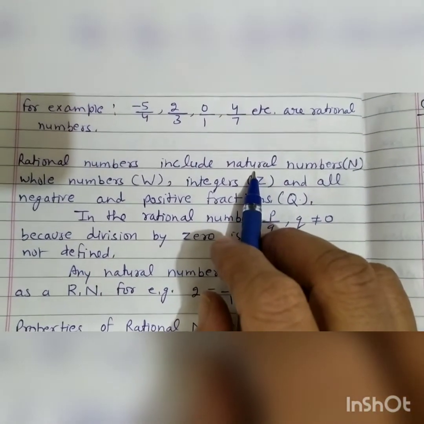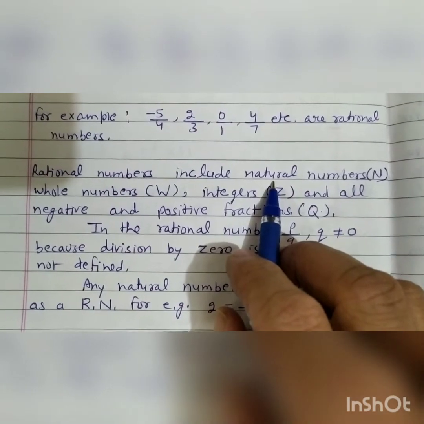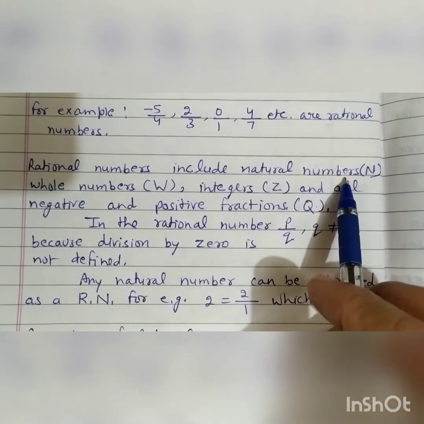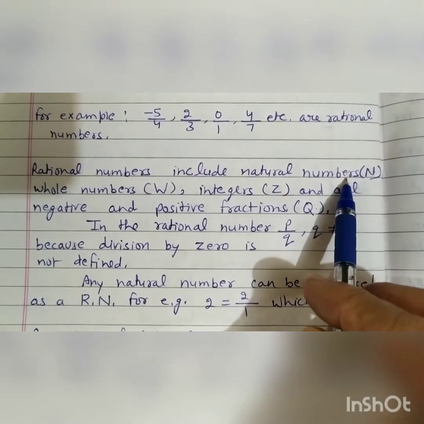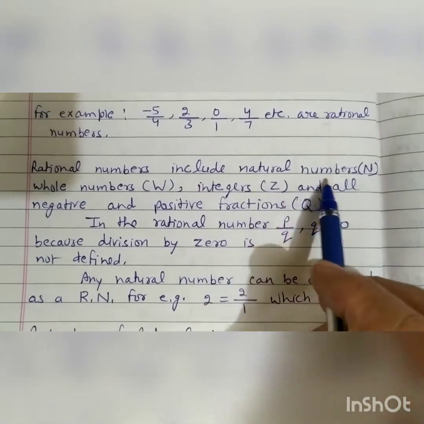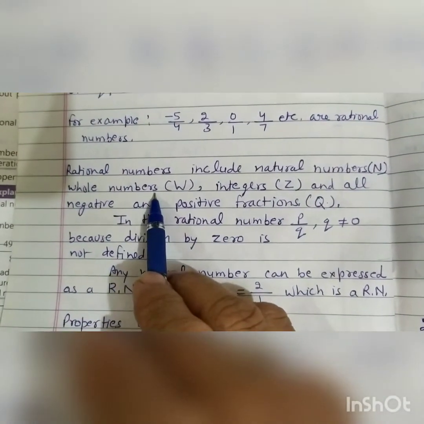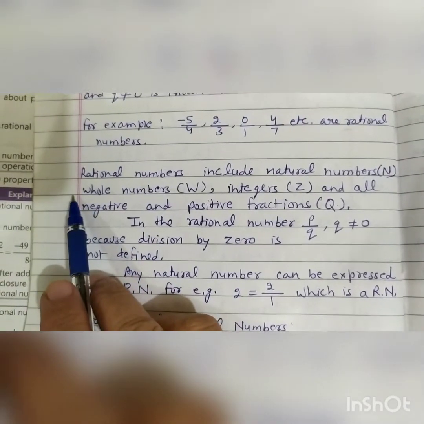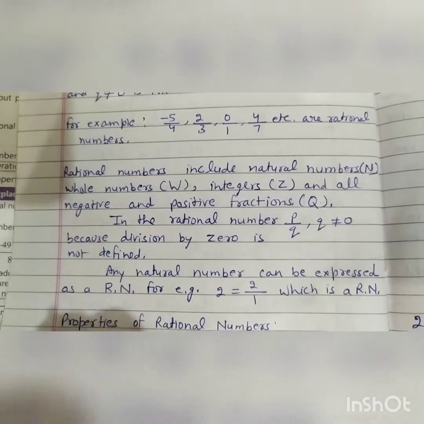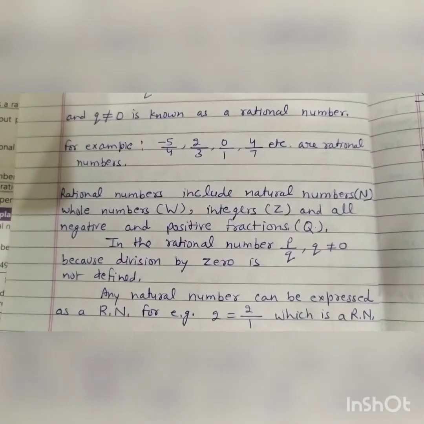Our counting numbers, that is 1, 2, 3, 4, 5 and so on. These numbers are called natural numbers. When we start our counting numbers from 1, then these numbers are known as natural numbers. Whole numbers: if we start our counting numbers from 0, that is 0, 1, 2, 3, 4, 5, 6 and so on, then these numbers are known as whole numbers.